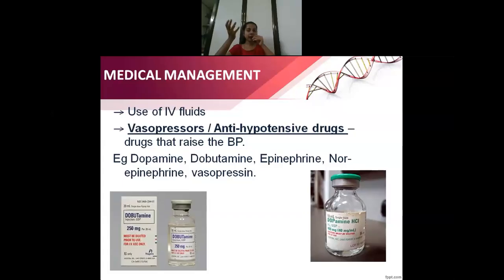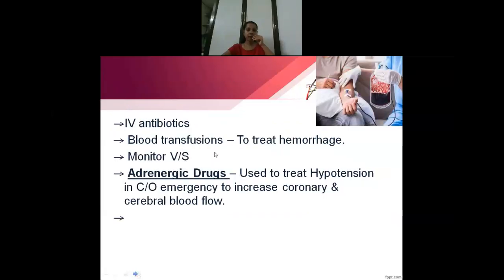Now, if a person was having dehydration, like vomiting was there, severe dehydration was there, diarrhea was there, or bleeding was there, in those patients what we do is we have to replace the fluids. You cannot give water to drink, isn't it? You will start with IV fluids. If they had a lot of bleeding, you can start with the blood transfusion also. So that has to be done immediately. Then if there is septicemia and all, in that case we can start with IV antibiotics.